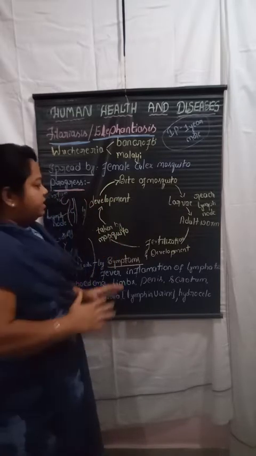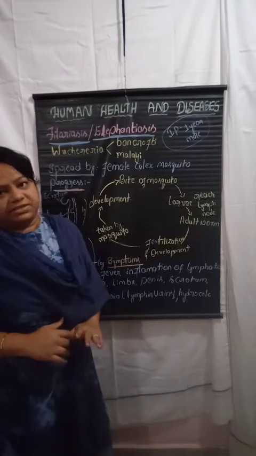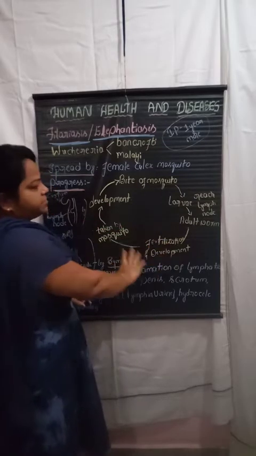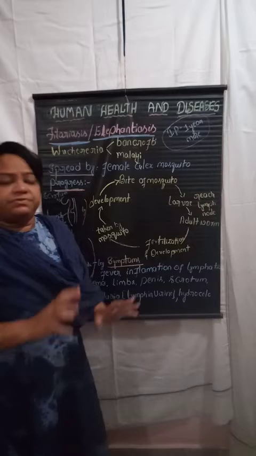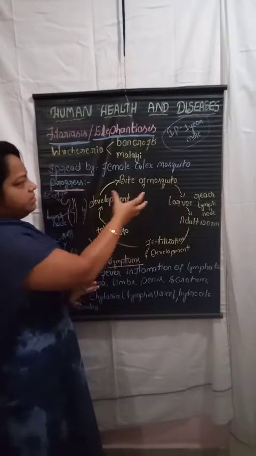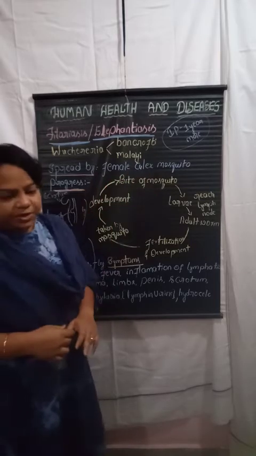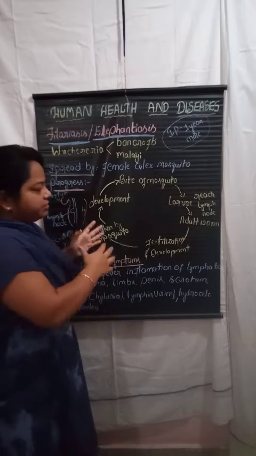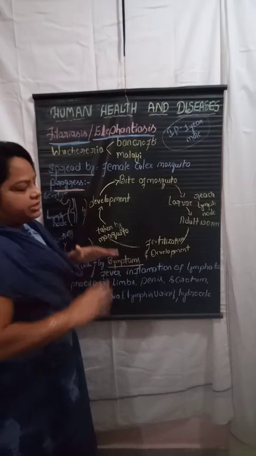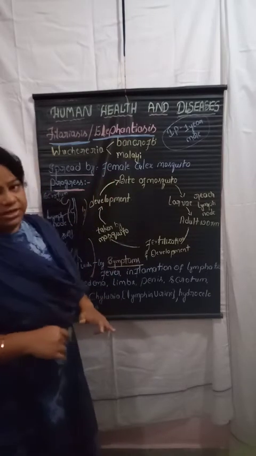So it bites another healthy person, and again the development takes place. Like this, the transmission of the worms from one person to another takes place. It is very simple: it carries the worms through the life cycle by using this vector, the female Culex mosquito. Up to here we have learned how the transfer of the worms takes place from one person to another through the female Culex mosquito.